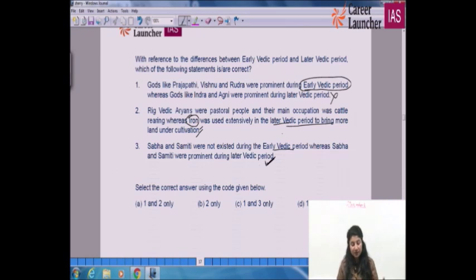Yes, they were prominent at the time of the later Vedic period, but we cannot say that they never existed in the early Vedic period. So this is a wrong statement. Sabha and Samiti were not so prominent in the later Vedic period. Their presence was there, but they were prominent at the time of the early Vedic period. So B for Bombay is the right option. A bit confusing, no? The statements were like that, but we have to do it. We cannot say anything about it.